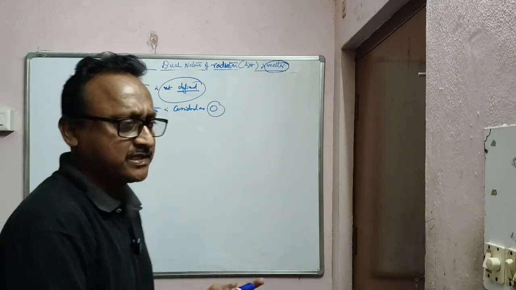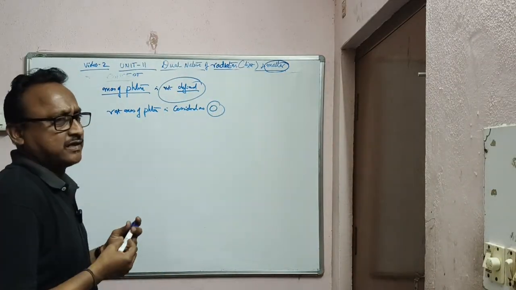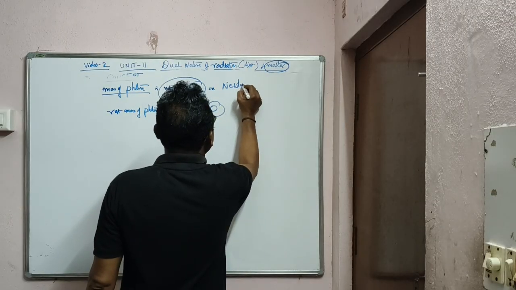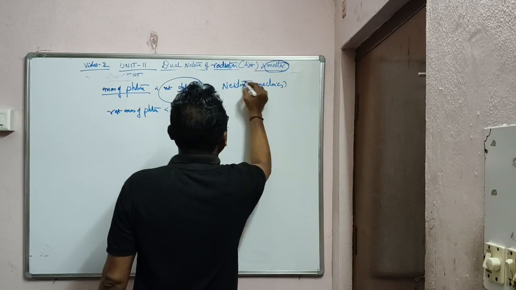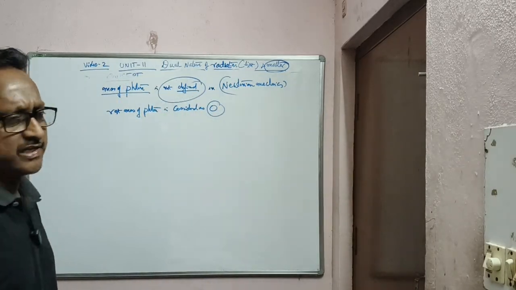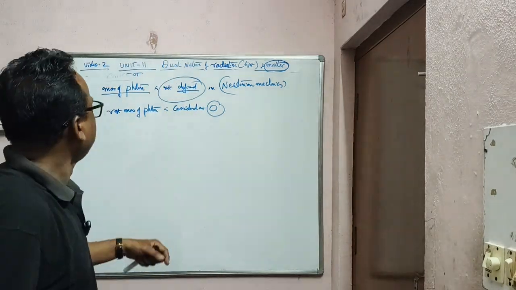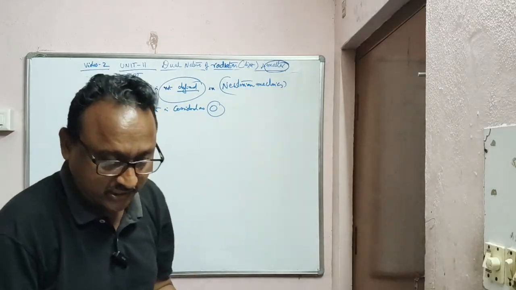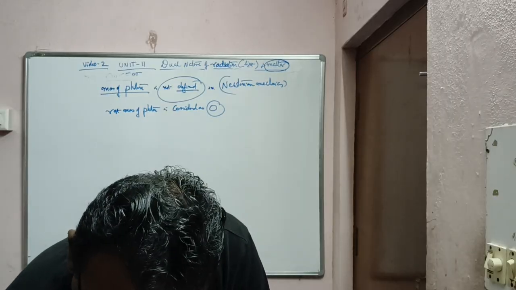Mass of the photon is not defined in Newtonian mechanics. That is, you cannot find out by using any spring balance or anything like that how you are finding out the mass. Therefore it is not defined, but the rest mass of the photon is considered as 0. Note these points. Very, very important things. Clear?